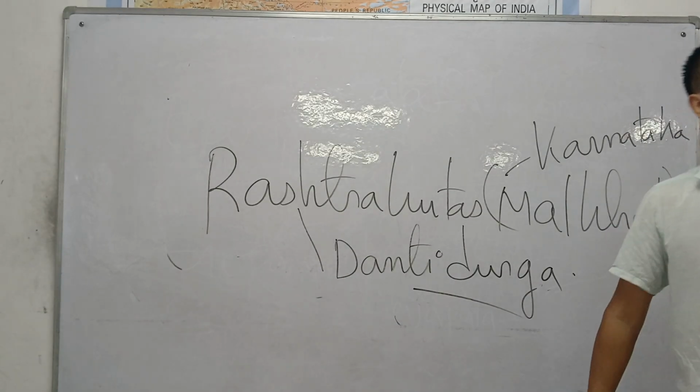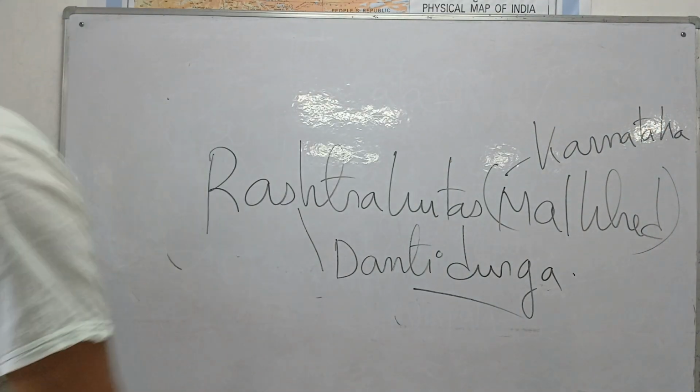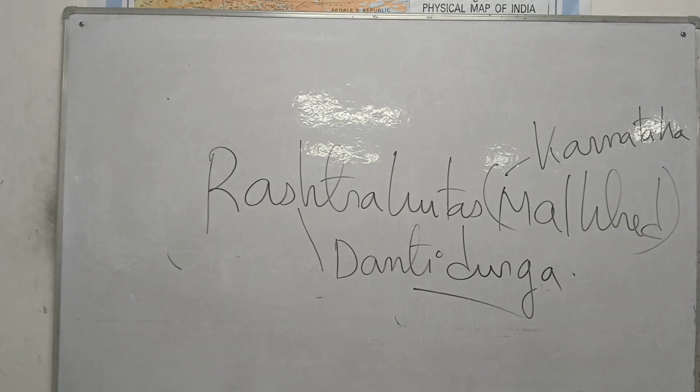Okay, next will be the Rashtrakutas. The capital city is at Malkhed, which is in present-day Karnataka. Here, the founder is Dantidurga. Dantidurga is the founder of the Rashtrakuta dynasty.